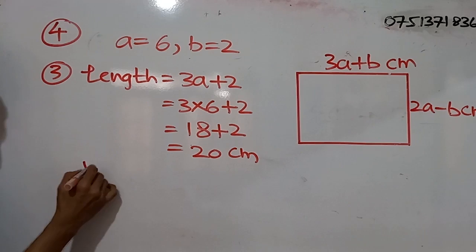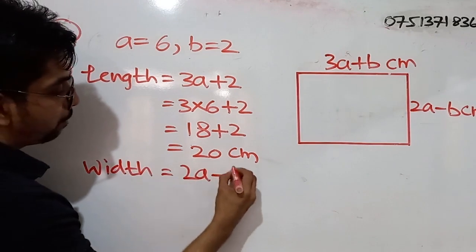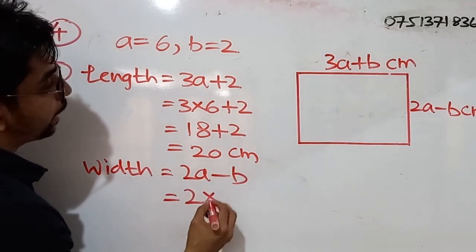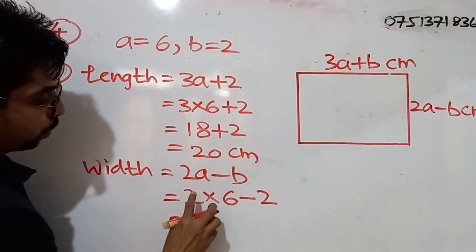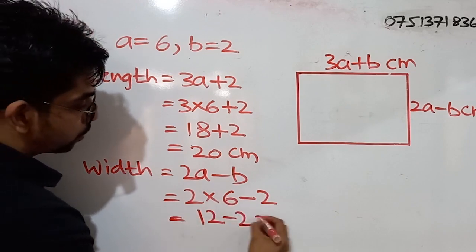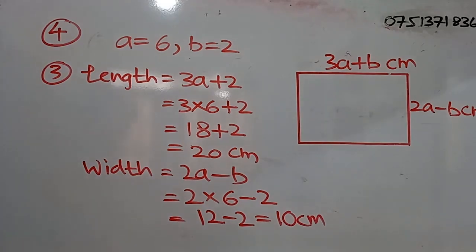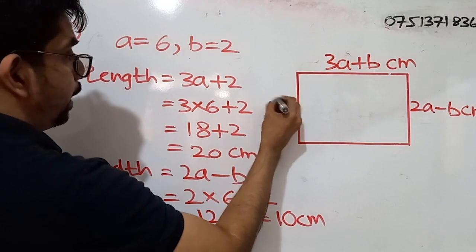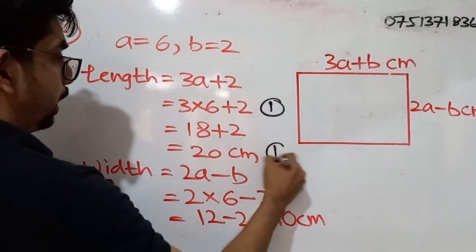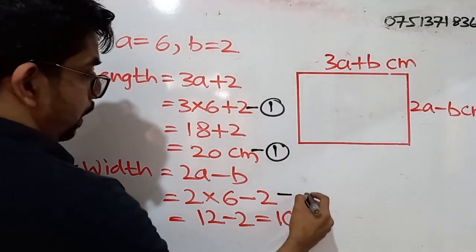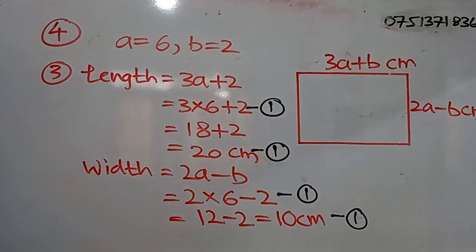Then what will be the width or the breadth? What is the expression? 2a minus b. So 2 into a, which is 6, minus 2, since b is 2. 2 into 6 is 12, and 12 minus 2 gives 10. So this is 10 centimeters. For this step, you will be getting 1 mark, and for the correct answer, another 1 mark. Same here: for this step, 1 mark, and for the correct answer along with the units, 1 mark.